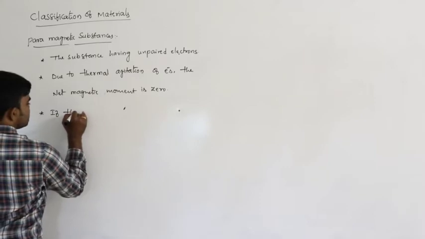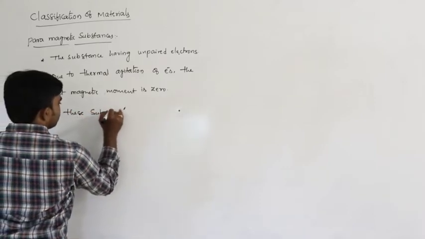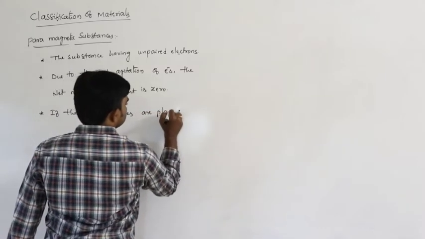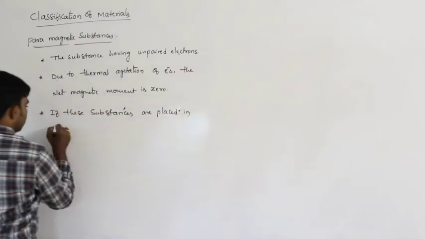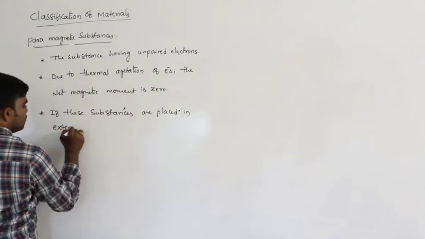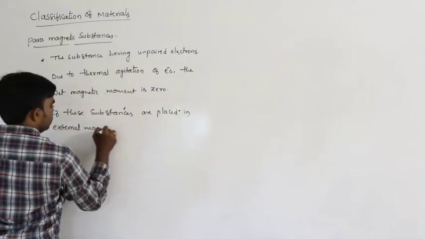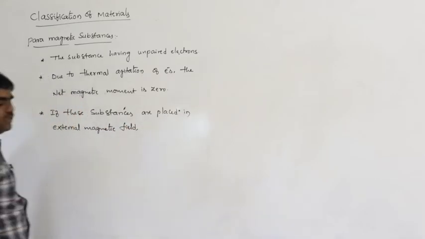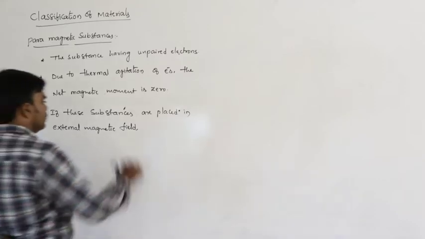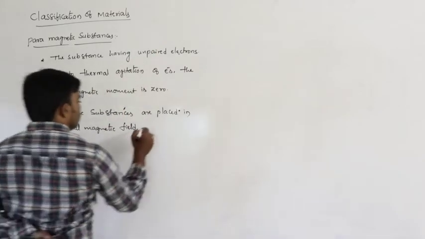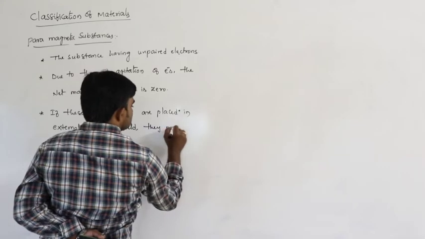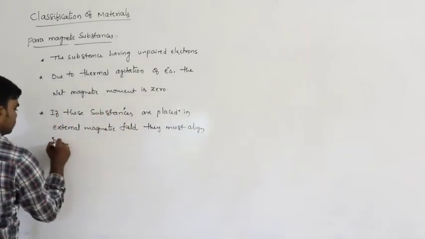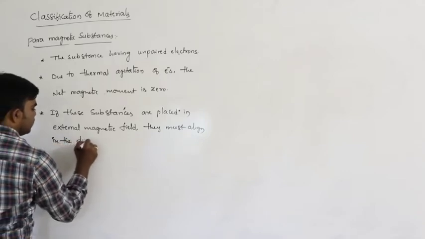If these substances are placed in an external magnetic field, they must align in the direction of the external magnetic field.